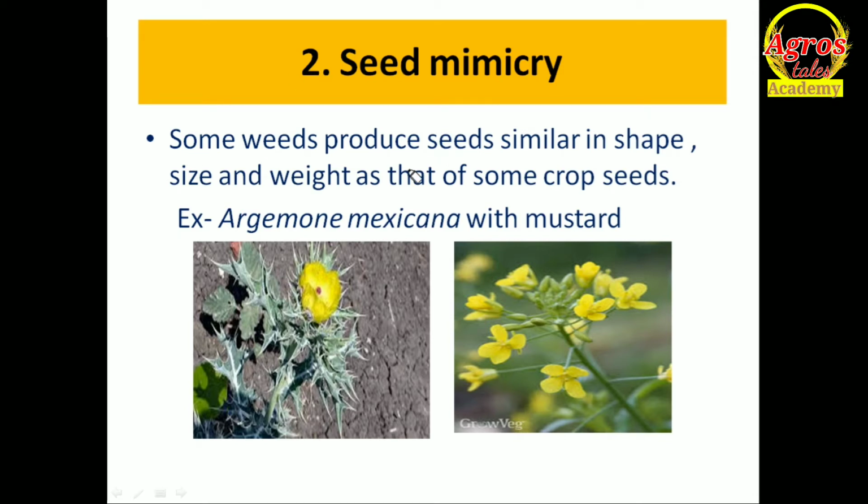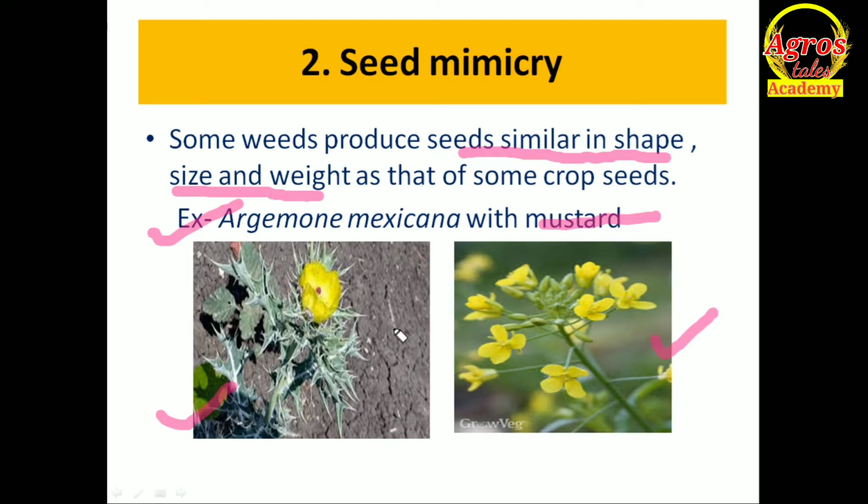In this condition, some weeds produce seeds similar in shape, size and weight to crop seeds, along with similar morphological growth and appearance. I have taken one example of Argemone mexicana with mustard. Here is our Argemone mexicana, and here is our cultivated species, this is our mustard.